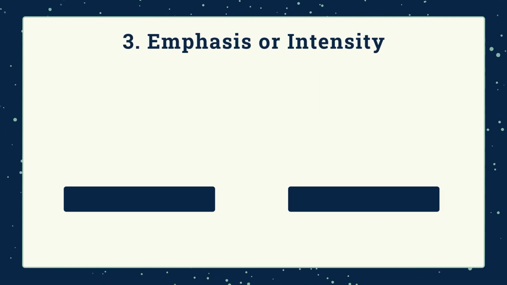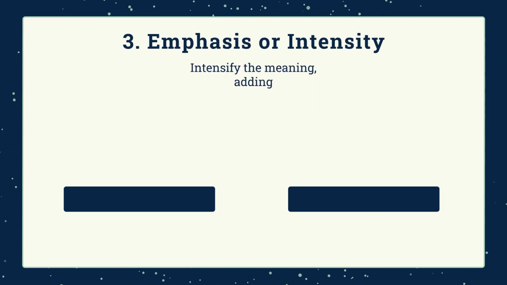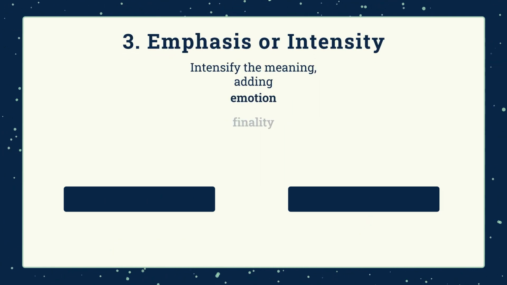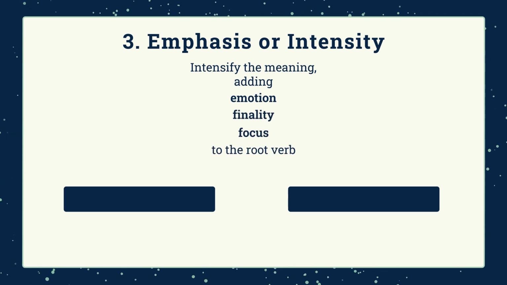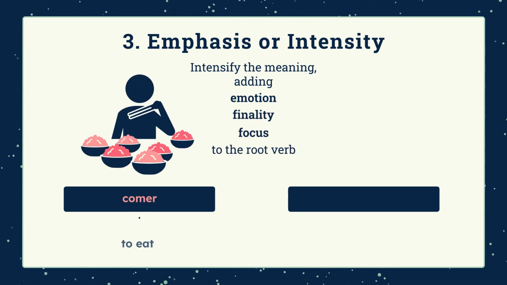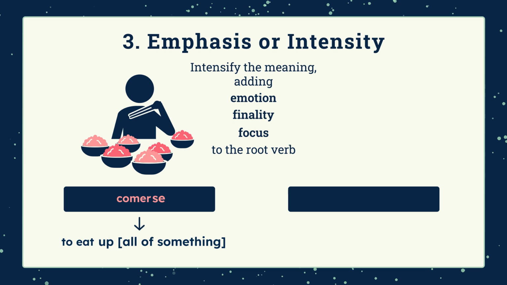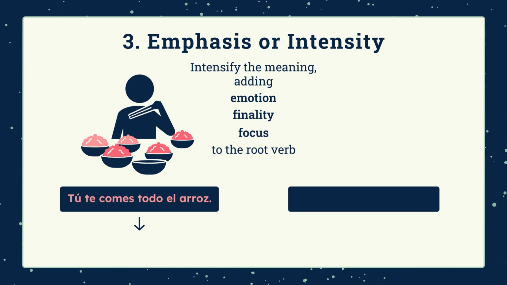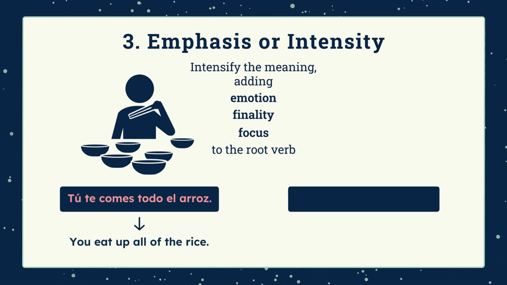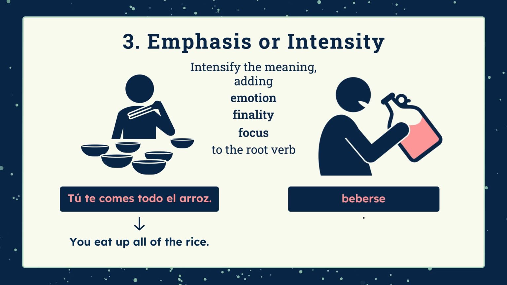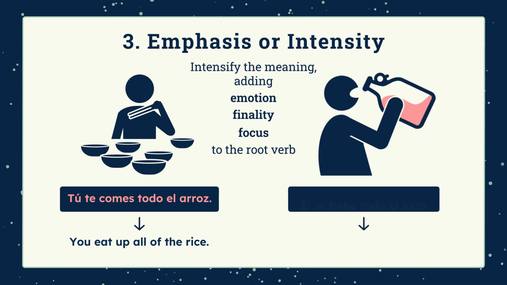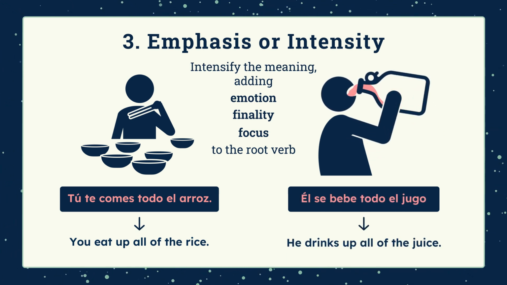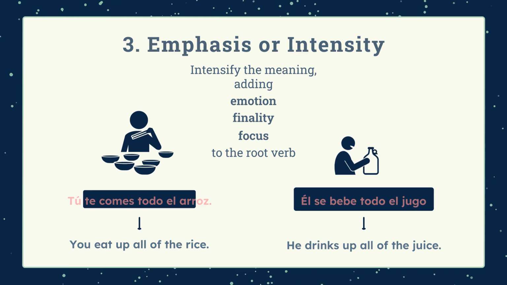Emphasis or intensity. Some verbs become reflexive to intensify the meaning, adding emotion, finality, or focus to the root verb. For example, comerse adds emphasis to comer. Tú te comes todo el arroz. You eat up all of the rice. Another example is beberse, to drink up, as in, él se bebe todo el jugo. He drinks up all of the juice.